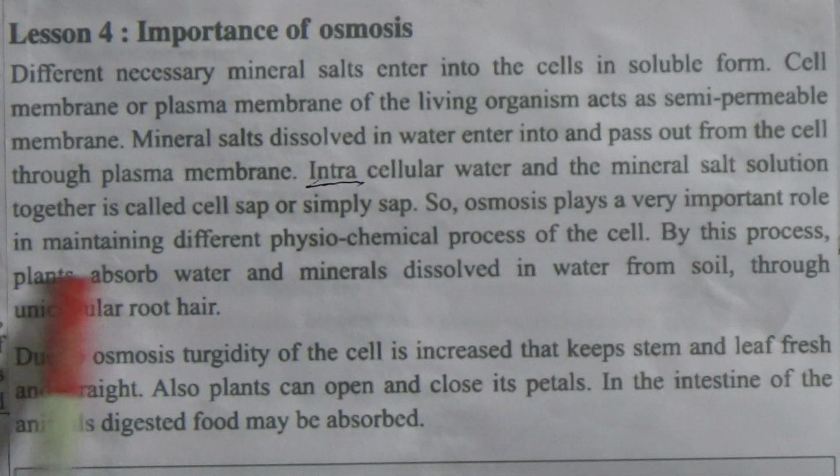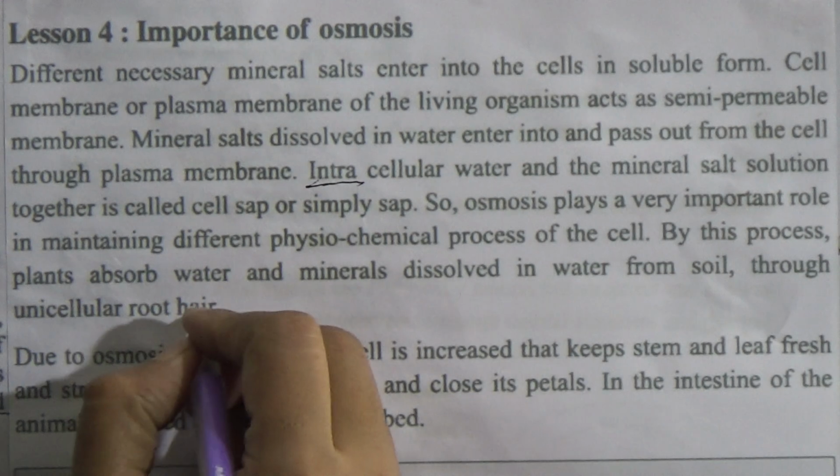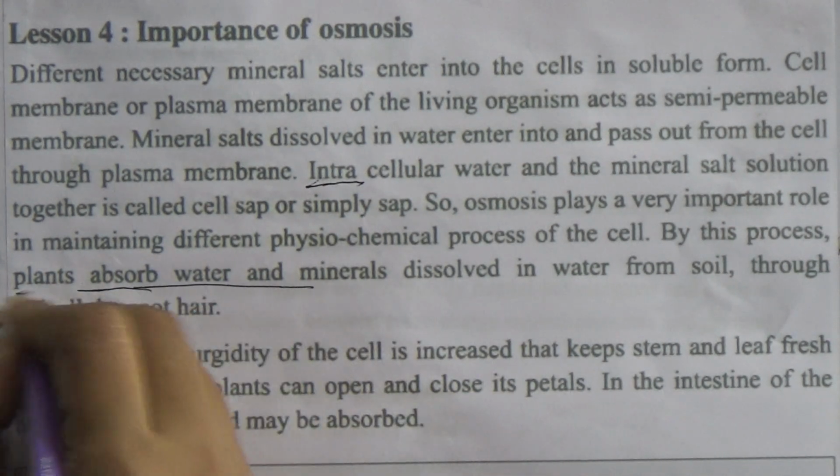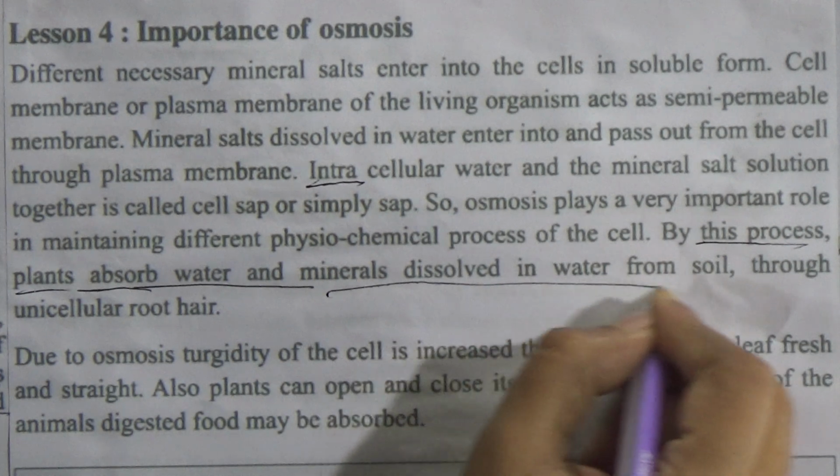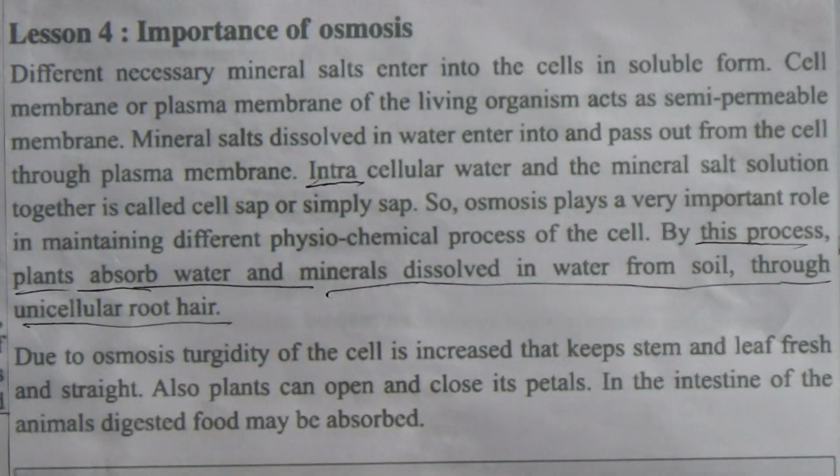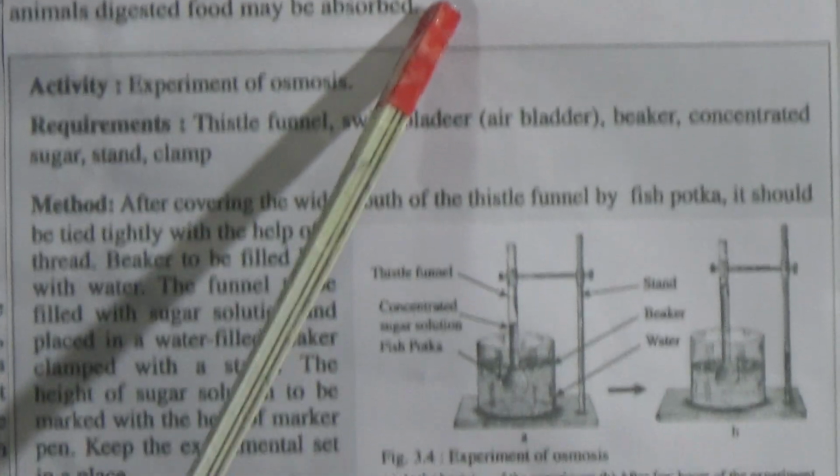By this process, plants absorb water and minerals dissolved in water from the soil through the unicellular route, and this part is very important. Due to osmosis, the turgidity of the cell increases, which keeps the stem and leaves fresh and straight. Also, plants can open and close their petals. In the intestine of the animal, digested food may be absorbed through the osmosis process.